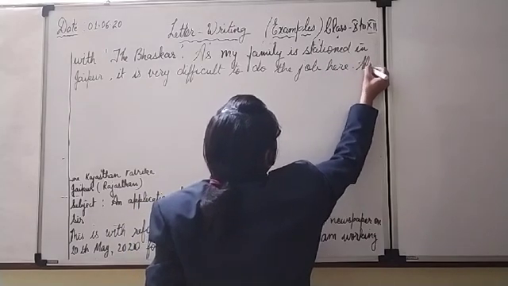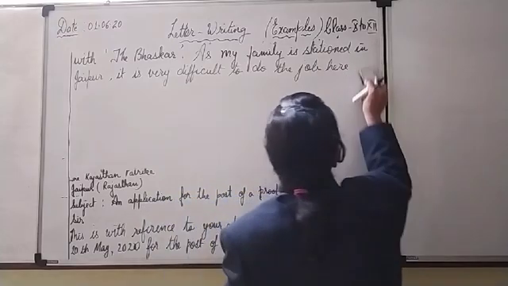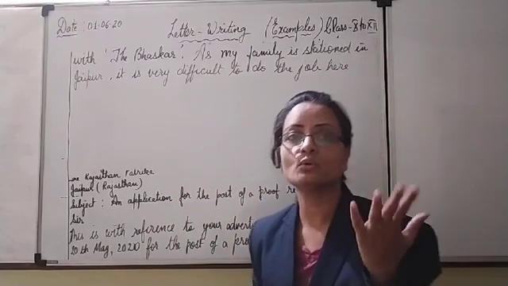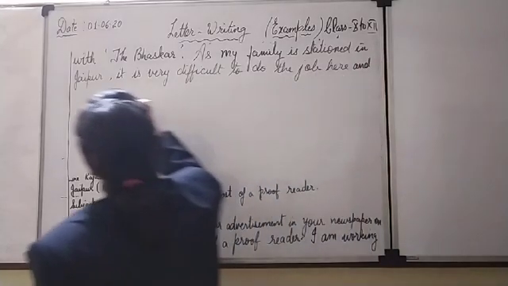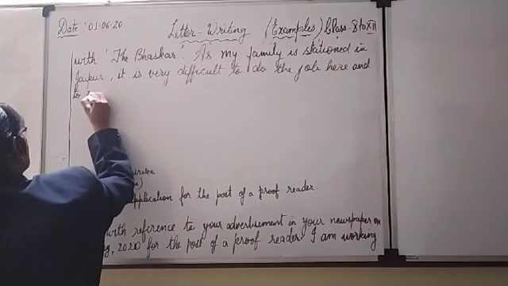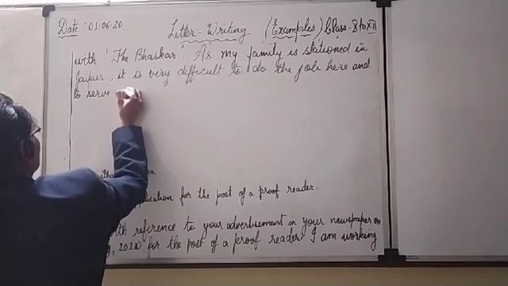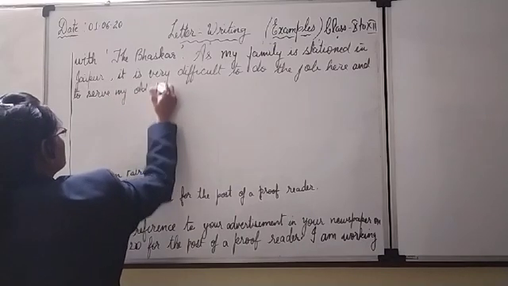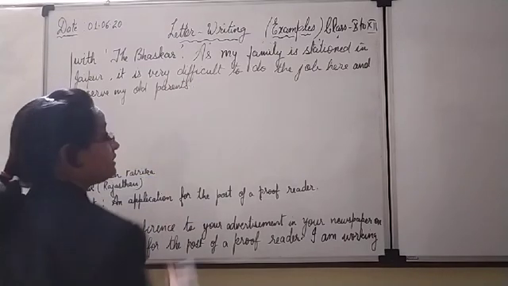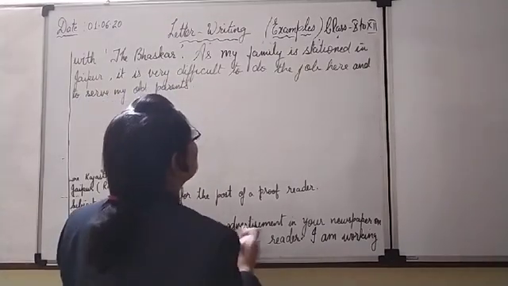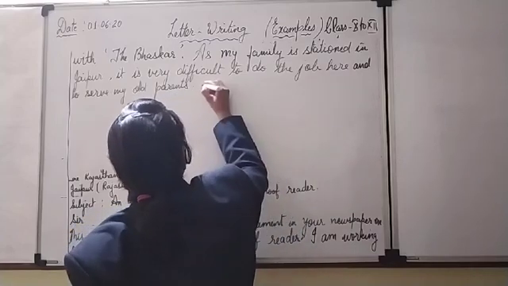Now also, to do the job here, why? To serve your old parents, means how to support your family living in Udaipur. To do the job here and serve my old parents.